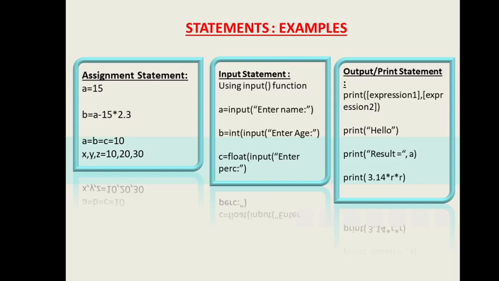Next, I am directly printing the result and calculating also in the same line. So whatever the value of R is, it will calculate pi r square, 3.14 into R. So calculations and printing are done in the same line. This is also possible. So there are three types of basic statements for the basic programming of Python: assignment statement, input statement using input function, and output statement using print function.